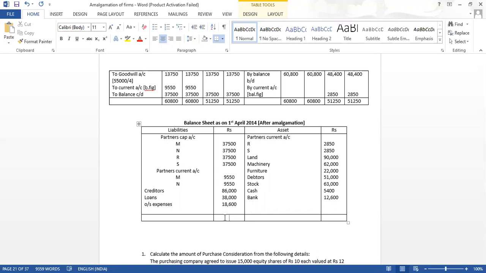How much amount we are getting? See how much amount we are getting. 3,11,700, both the sides 3,11,700, and we may say our balance sheet has tallied and this sum is done.